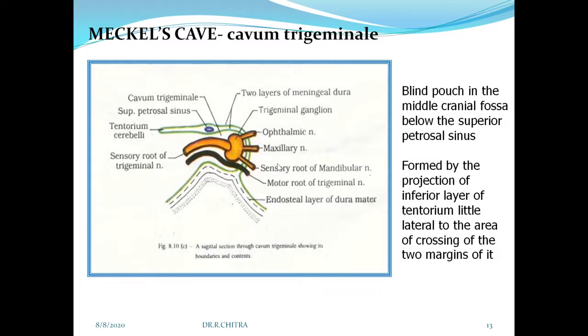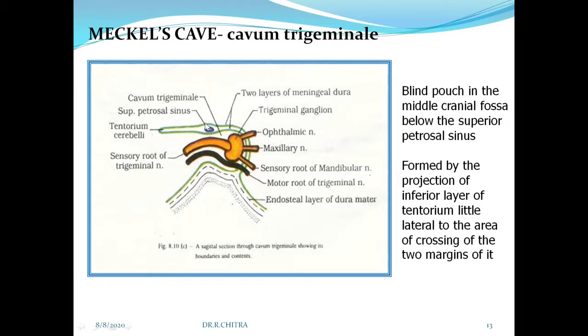So this is the diagram for the Meckel's cave. This is the petrous temporal bone, and this is the endosteal layer, and then this is the meningeal layer. The green color is the meningeal layer. That is the tentorium cerebelli, the inferior layer of the tentorium. It is projecting as a pouch below the superior petrosal sinus.